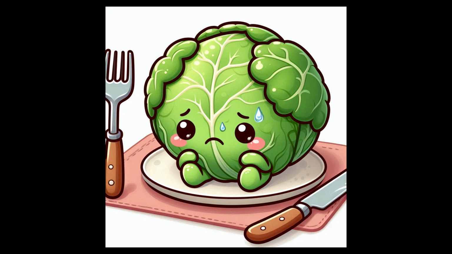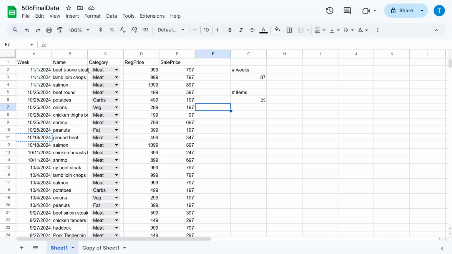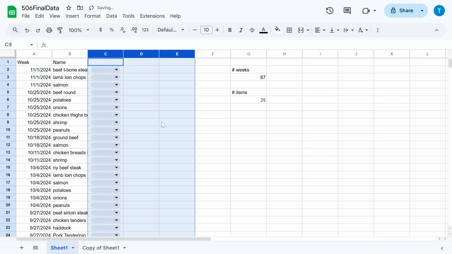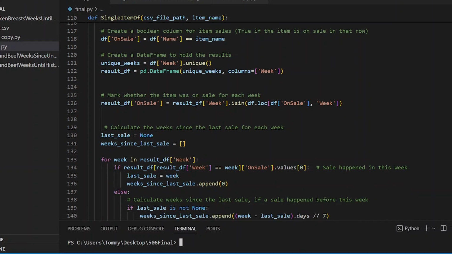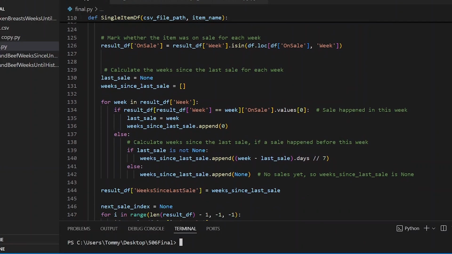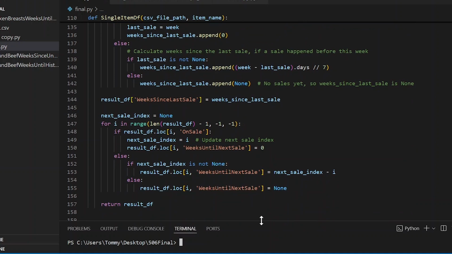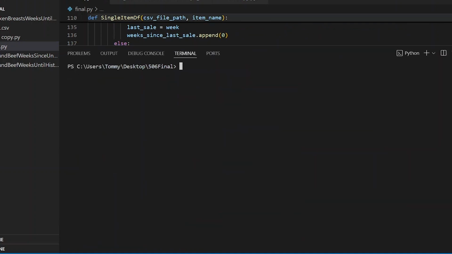And so in terms of data cleaning, I decided to drop everything besides week and item name because I didn't think that the pricing trends seemed very interesting or useful. To make things simpler, at the moment, I've decided to just make a model focused on a single individual item.